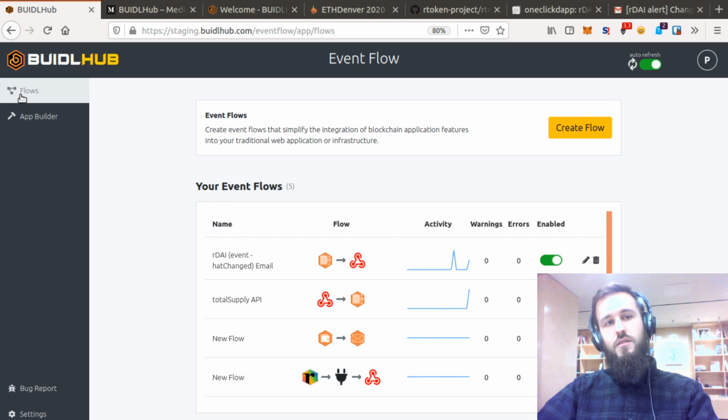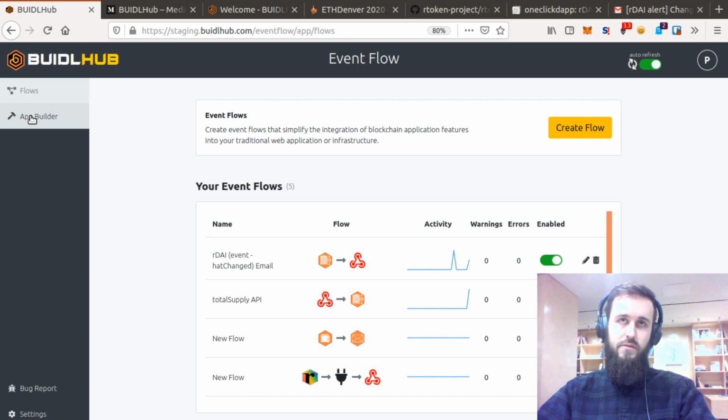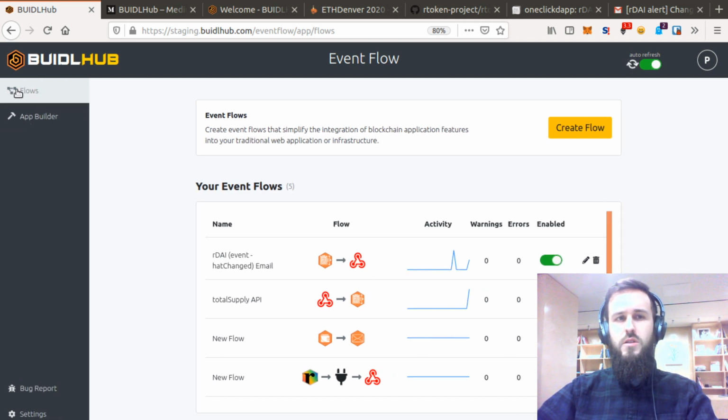So there's two main categories here. There's flows and there's app builders. App builders allow you to basically set things up ahead of time for a specific set of contracts or a specific type of flow. You don't have to worry about that for now. Just know that there's probably going to be an app builder that's already built for Maker, for Uniswap, for Compound, that sort of stuff, and RDI, of course. The thing that you're going to probably use the most at first is the event flows.